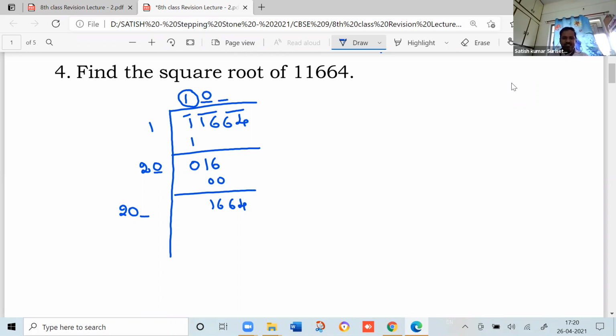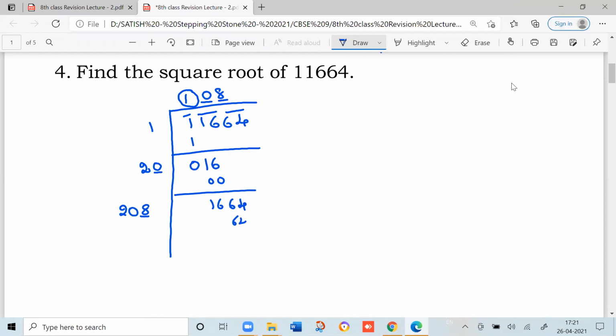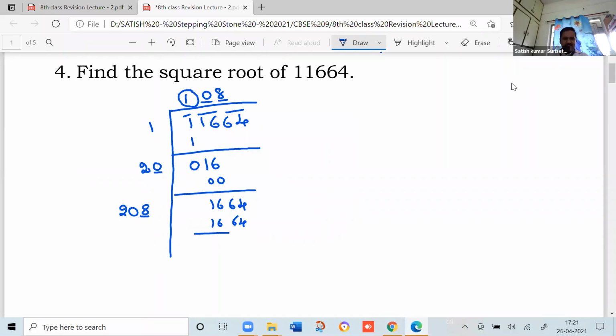What quotient will you get? 8. So try with 8. If 8 is not possible, then you can try with 7 or 9. Now, 8 into 8 is 64. 64 minus 64 is 0.